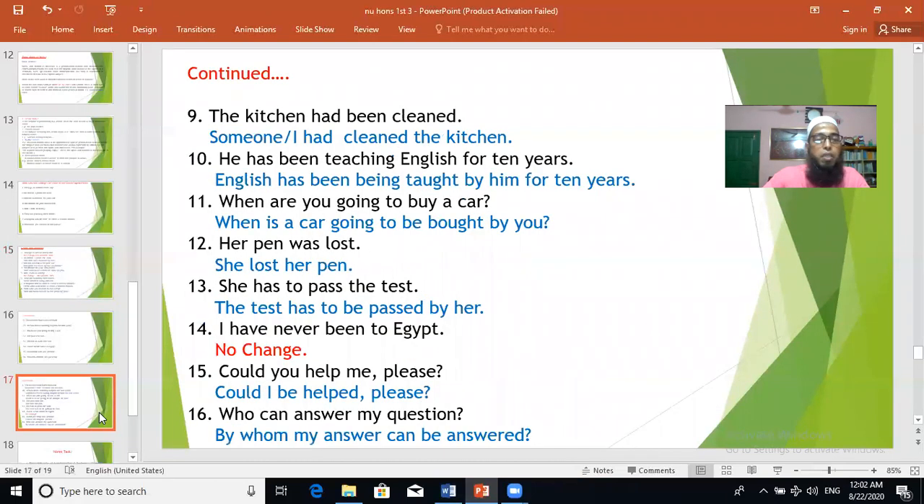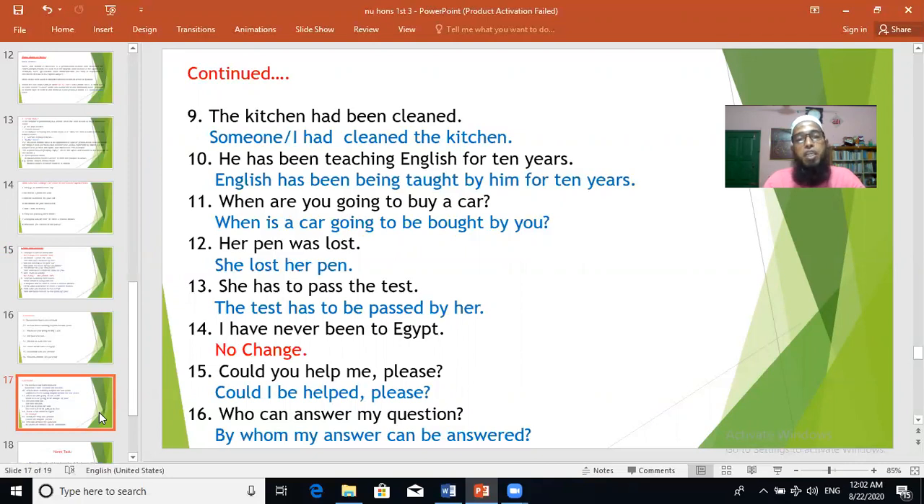So let us see the other answers here. Check your one. The kitchen had been cleaned. Someone or I had cleaned the kitchen. As there is no object, this is also passive. We have to make it active. The kitchen had been cleaned. You see, "had been" is the helping verb of past perfect continuous tense, and clean is the past participle form. This passive voice we have to make active in the past perfect tense. I had cleaned the kitchen, or someone had cleaned the kitchen.